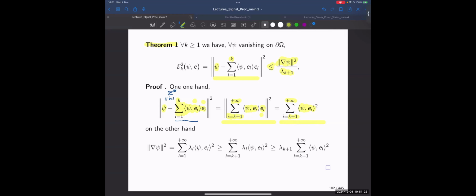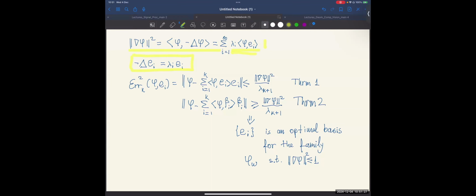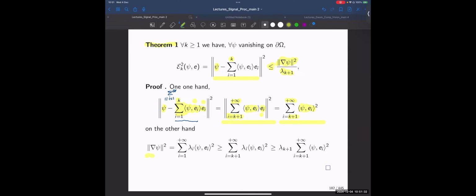The second part of the proof is basically using the result that we have seen before. This is this equality. So we can write the Dirichlet energy as the following sum. Now let us truncate this sum, and remember all of those are positive numbers. So now I would take only part of the sequence. I truncate it and basically eliminate the first k elements, so I get this inequality.